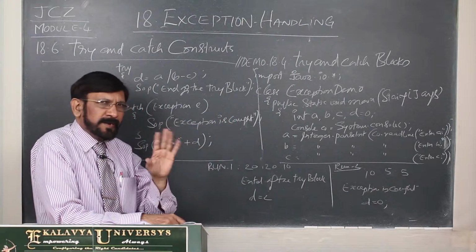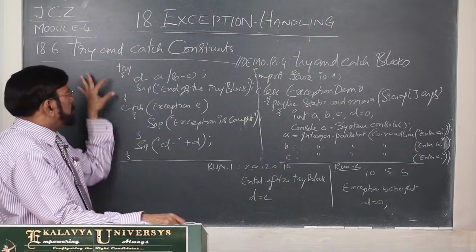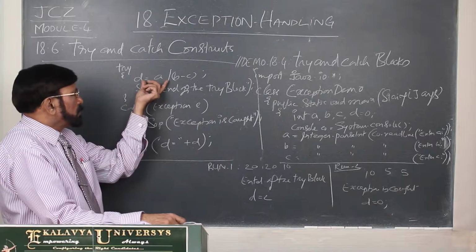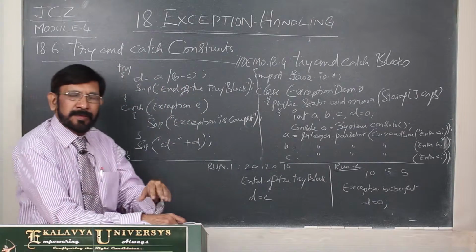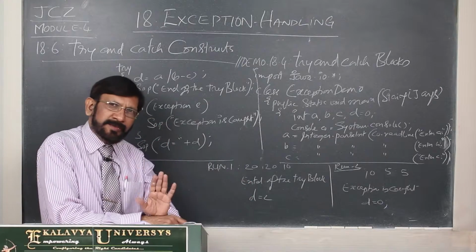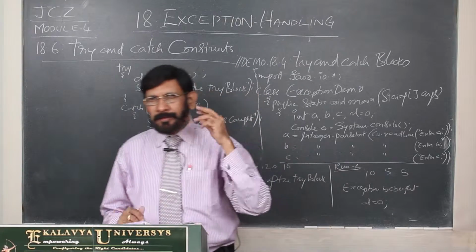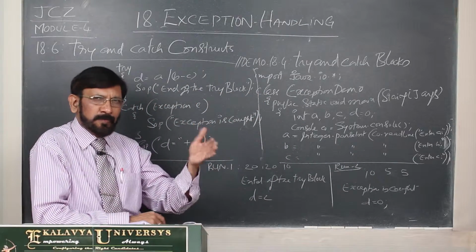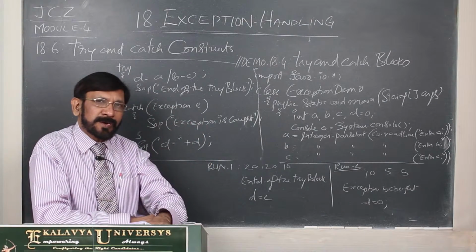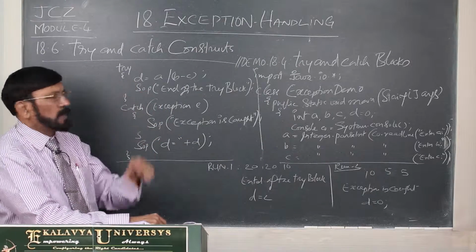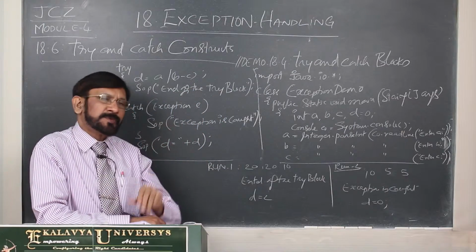In that program, I didn't write any try block and catch block. Now I am writing. Now we see where the exception is thrown. Through this code, the exception is thrown. That's why I have written it within the try block. And if you want to write anything else, you write that relevant to it. But what I suggest is, you should not write multiple statements which have the possibility to throw exceptions. Such a number of statements you don't write. For every critical statement, one try block is created. That's the first principle and rule you must learn.